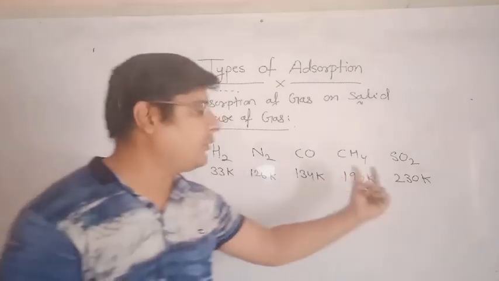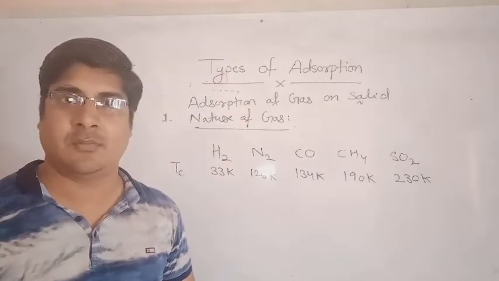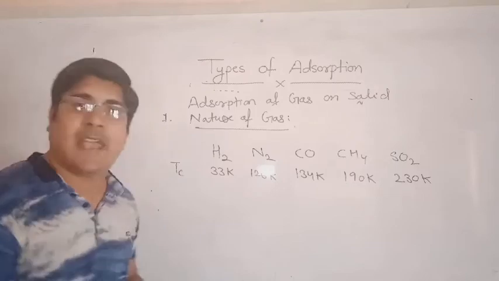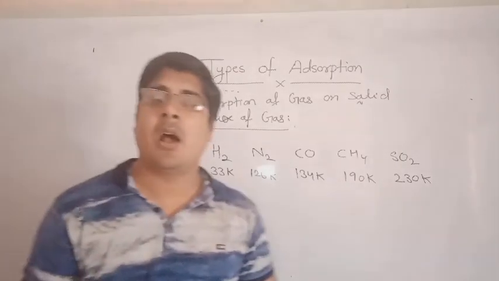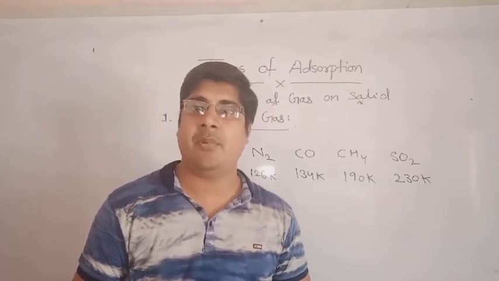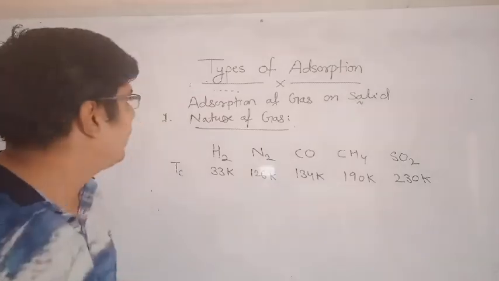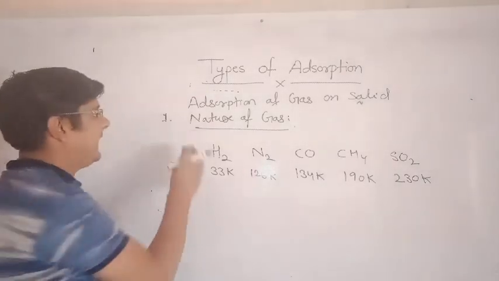So SO2 gas will adsorb more on the surface of charcoal. The gases which have a high critical temperature or are easily liquefied adsorb more on the surface of any solid. So that is about the nature of gas.